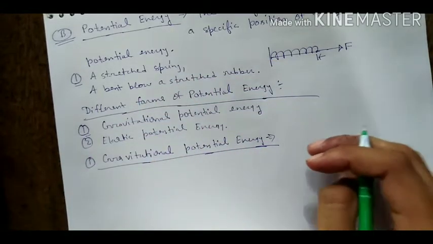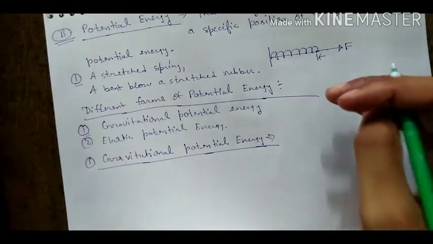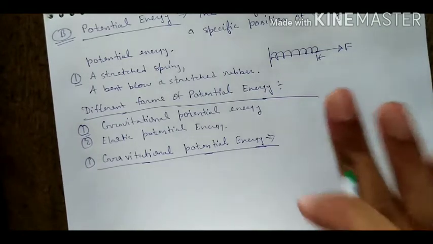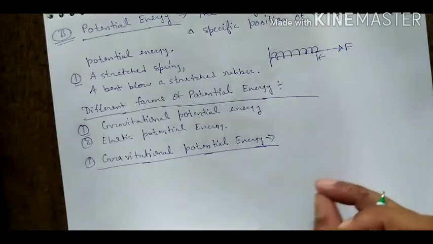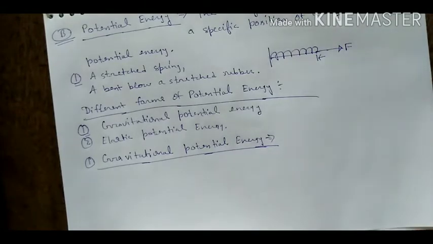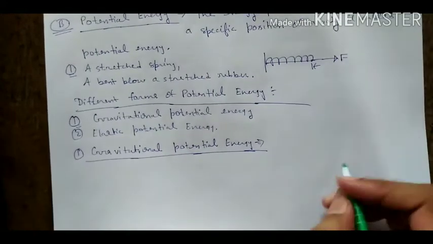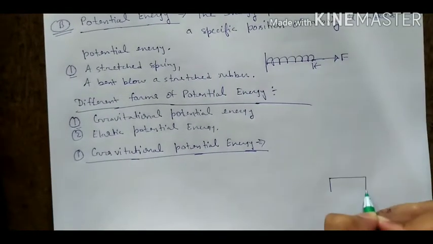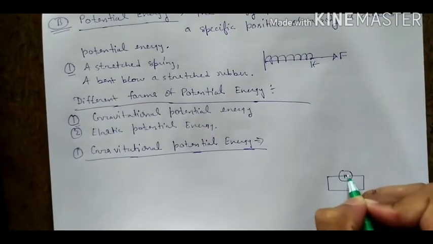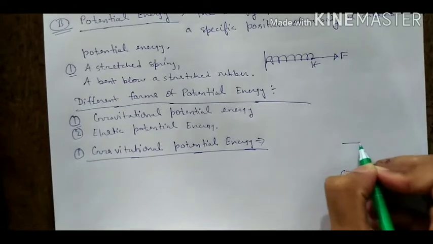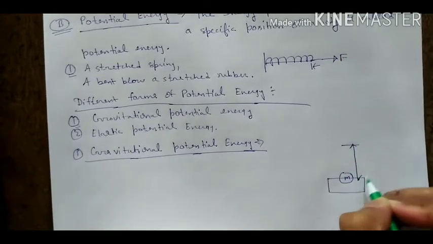The energy of any body at some height above the surface of Earth is measured by the amount of work done in lifting it up to that height against the gravitational force. Suppose this is the Earth's surface and you have a body M, and you have to reach it at height h.